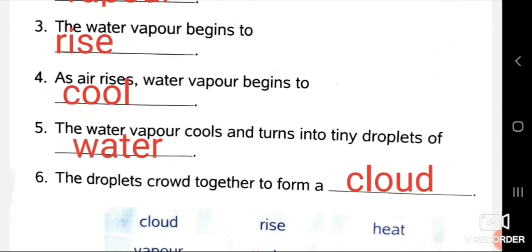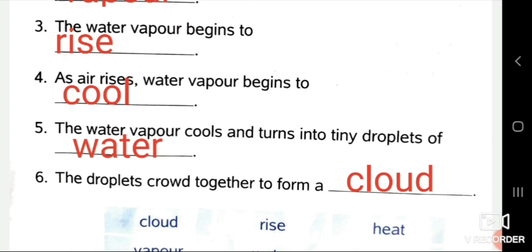See the next part. As air rises, water vapor begins to cool. Write down cool. Students, when the water vapor rises, what happens? They begin to cool. Okay? Write down cool.